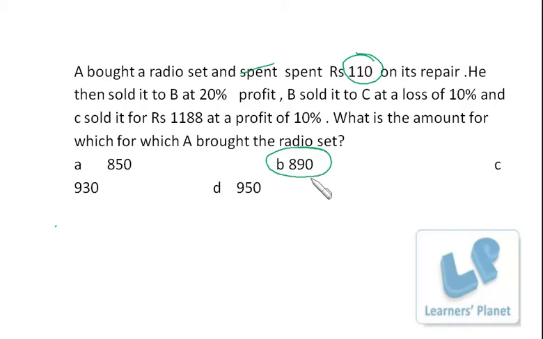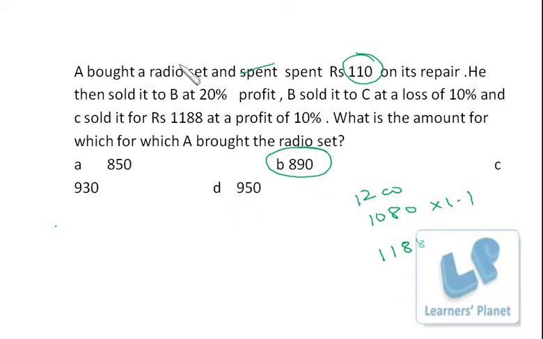I'll tell you the manual method also. Suppose it is 1000, that is the total cost of A, right? The purchase price of A is 890, he spends 110 on repair, so precisely the cost price of A is 1000, and he sold it to B at 20% profit, that means B's price is 1200. B sold it to C at a loss of 10%, that means it is 1080, and C is selling it at 10% profit, so if I add 10% of this, it's 1.1 times, so it is 1188. So the data is matched over here. That means 890 was correct.